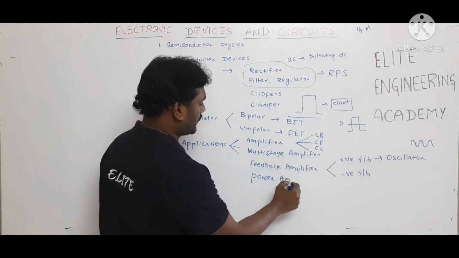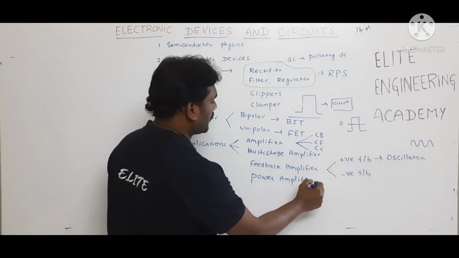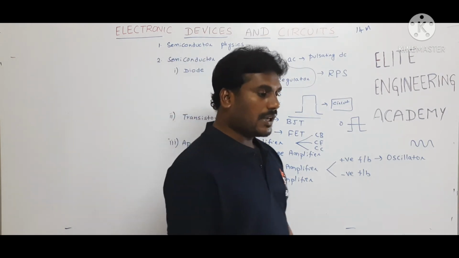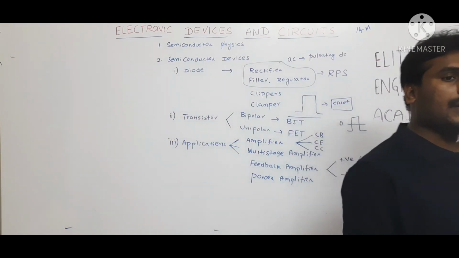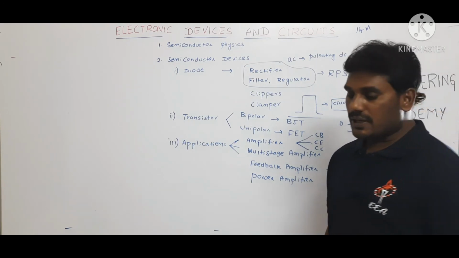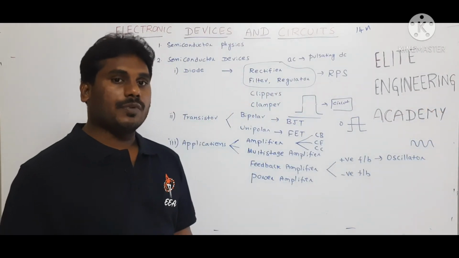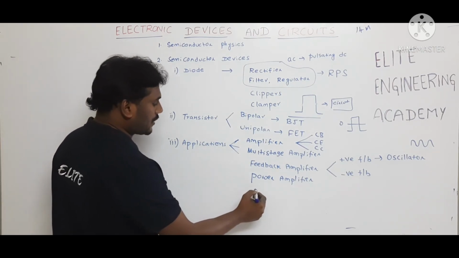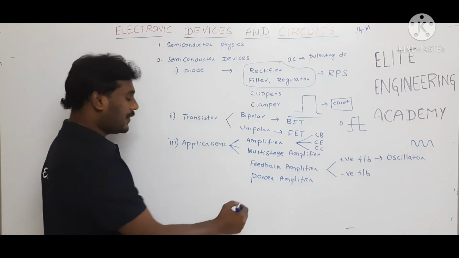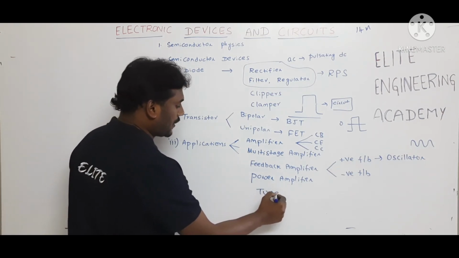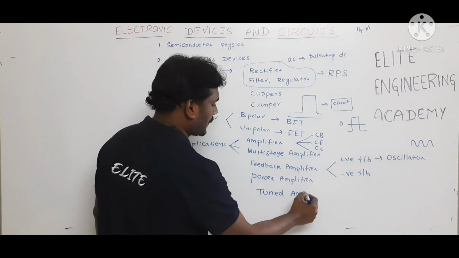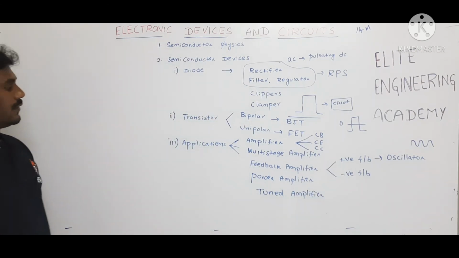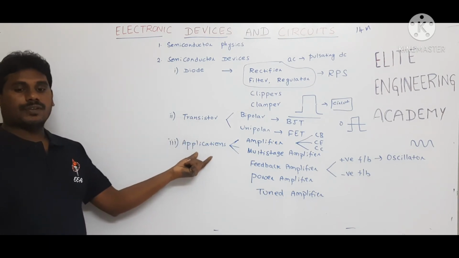Power amplifiers. Here we are going to study the classification of power amplifiers: the class A power amplifier, class B, class AB, and class C power amplifier, and we are going to calculate the efficiency of these power amplifiers also. And for impedance matching, there is a special type of amplifier, that is a tuned amplifier. So these are the topics we are going to cover under transistor applications.